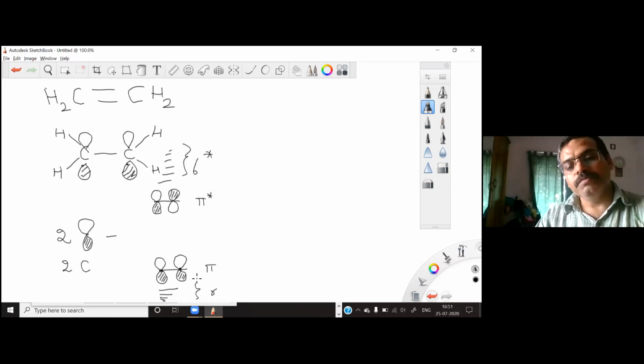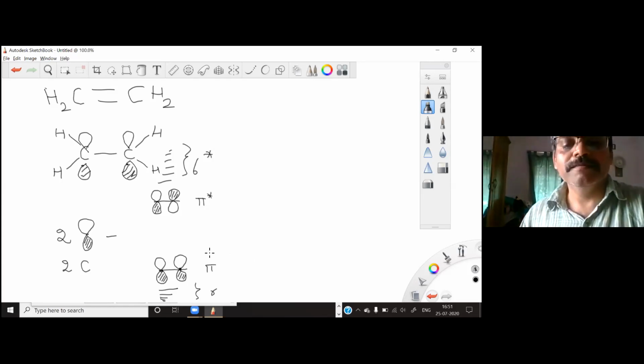As you see, this pi orbital and pi star orbital are the frontier orbitals. This is your highest occupied molecular orbital, and this is the lowest unoccupied molecular orbital. This reaction happens only with the frontier molecular orbitals because you are matching the energy there. Your energy will be minimized when you use the frontier molecular orbitals, and that's why they are responsible for bond formation. Any bond formation starts from the highest energy filled orbital and the lowest energy empty orbital.